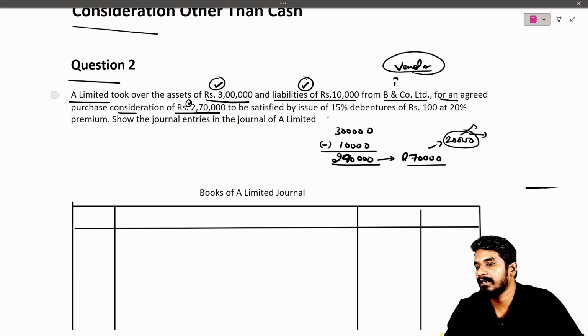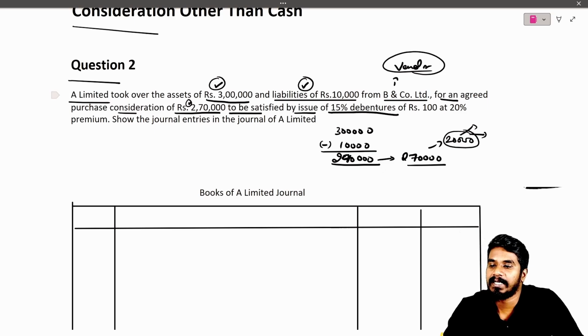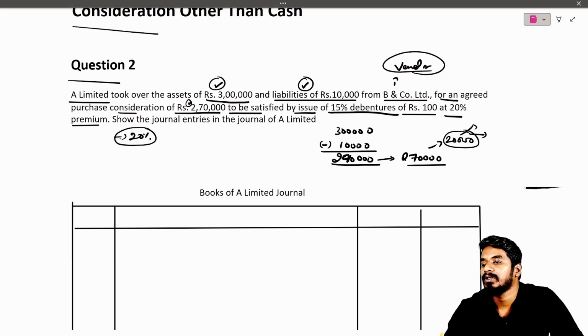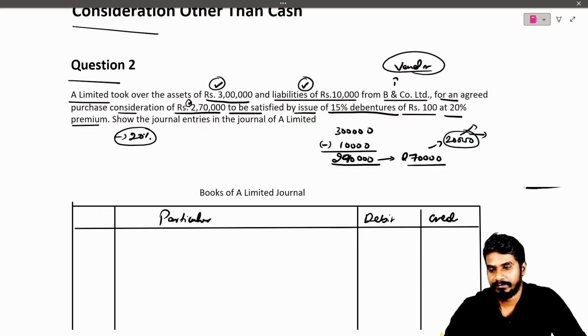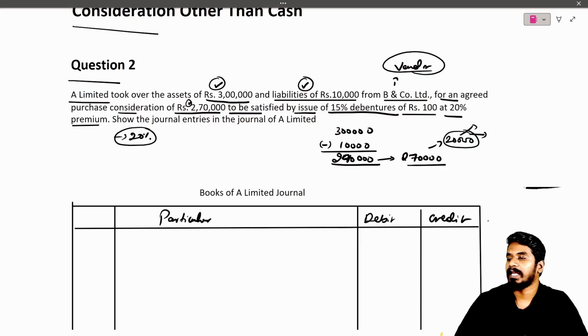Let us read the question. To be satisfied by issue of 15% debentures of rupees 100 at 20% premium. So they have given a premium also, 20%, right? Let's see how we can solve the question. So first thing, particulars, debit and credit.